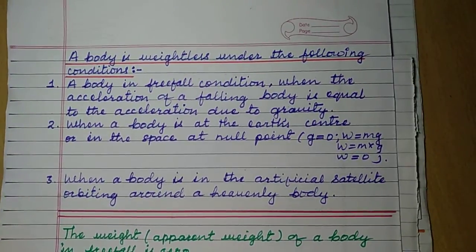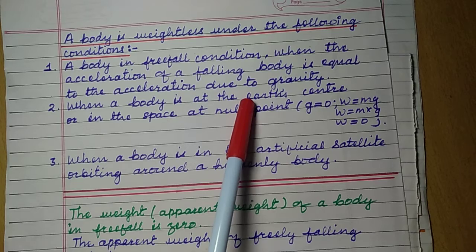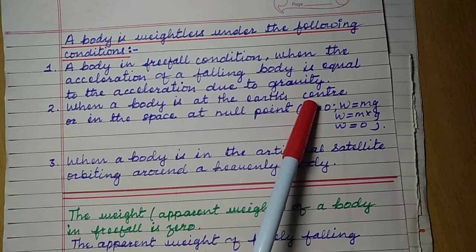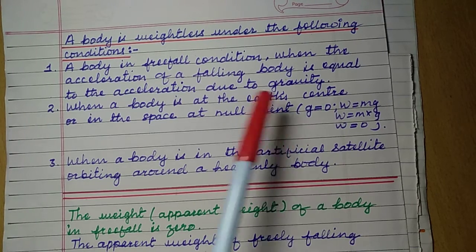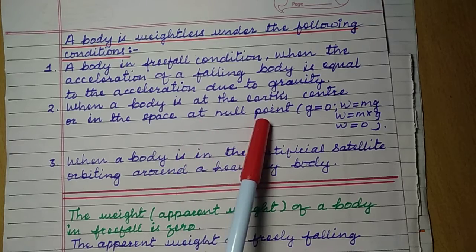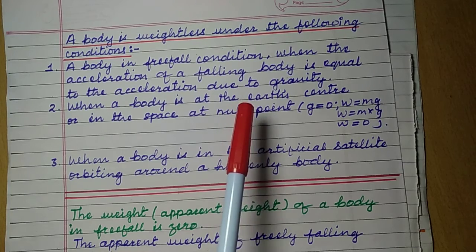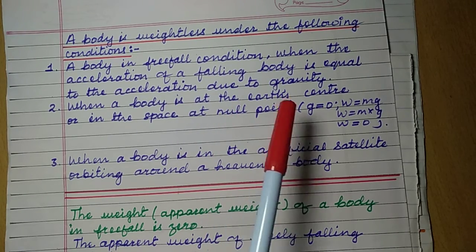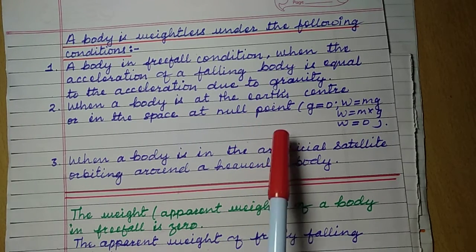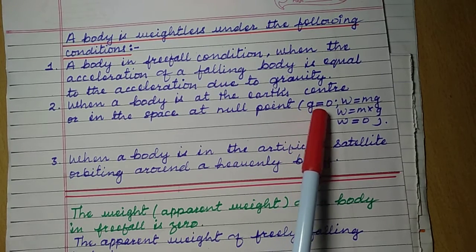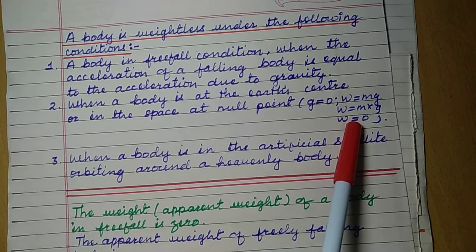Now see, these are a few more conditions. Number 1, the free fall condition, you understood. Number 2, when a body is at the center of the earth, mg, where g, the acceleration due to gravity, is 0. And in space at a null point, there is no gravitational force. At some points in space, gravitational forces cancel each other and there is no net gravitational force. So at this point the value of g becomes 0. Whenever the value of g becomes 0, weight is 0.